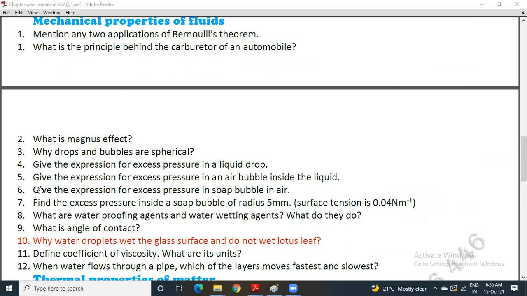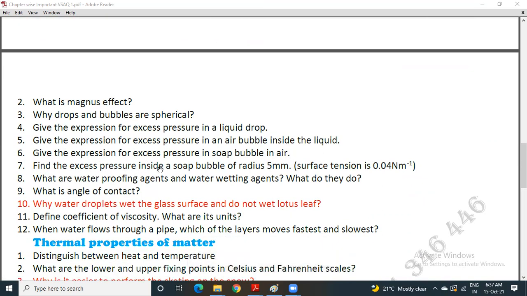Next, question number 6. Give the expression for excess pressure in a soap bubble in air. 7. Find the excess pressure inside a soap bubble of radius 5 millimeters. So this question is prepared keeping the formula in mind. The surface tension is mentioned as 0.04 newton per meter.